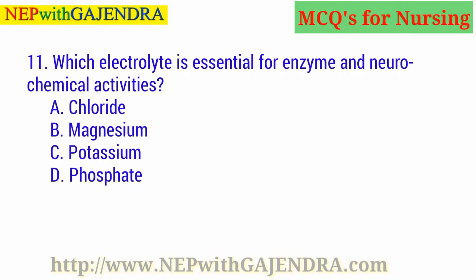Which electrolyte is essential for enzyme and neurochemical activities? A. Chloride. B. Magnesium. C. Potassium. D. Phosphate. Guess the right answer. Right answer is B. Magnesium.